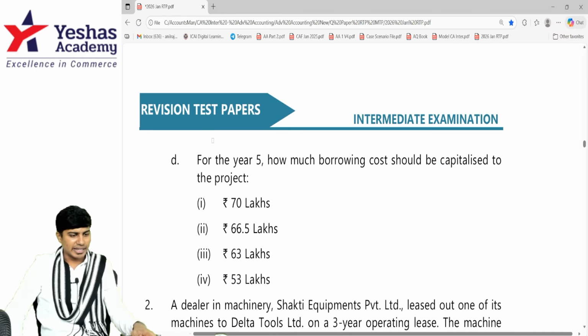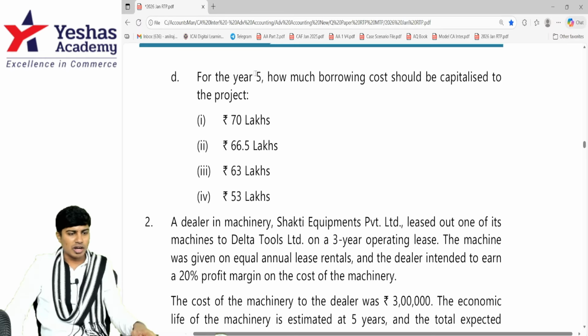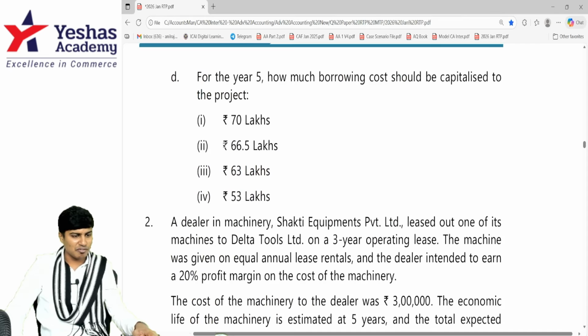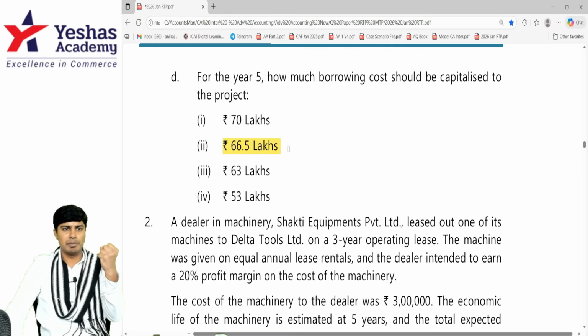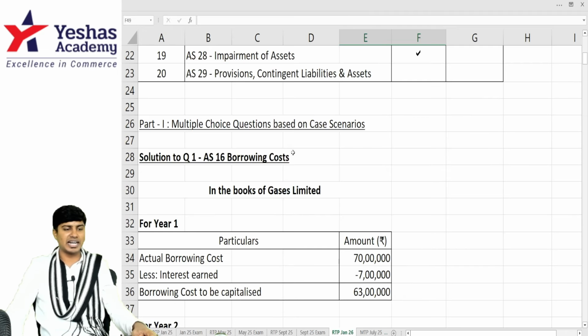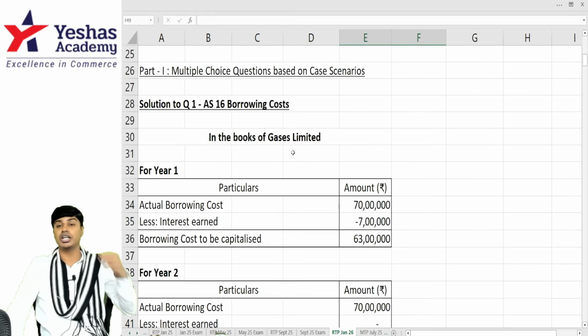Weird. Then do we have a fourth question? Yeah. For year 5, how much borrowing cost should be capitalized? This we know. 66 lakh 50,000. Option 2 is the correct answer. Yes. By this, we have successfully completed answering question number 1, which is on Accounting Standard 16, a case scenario based question in our RTP Jan 2026.